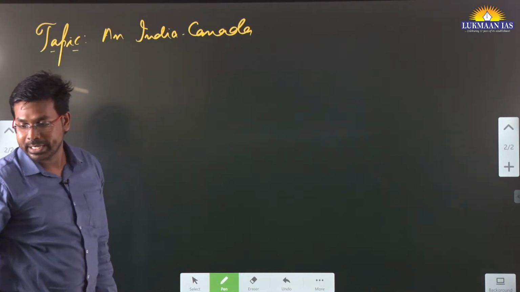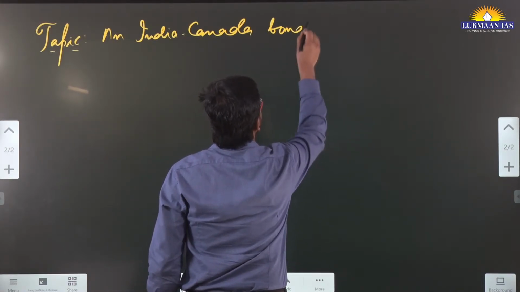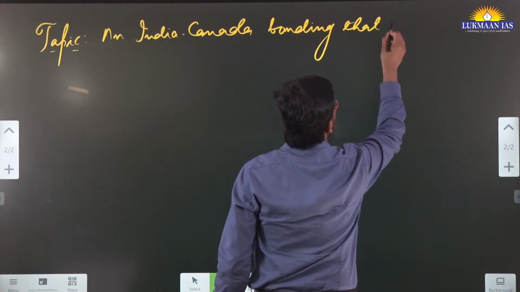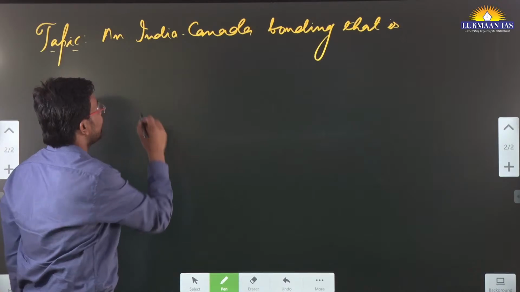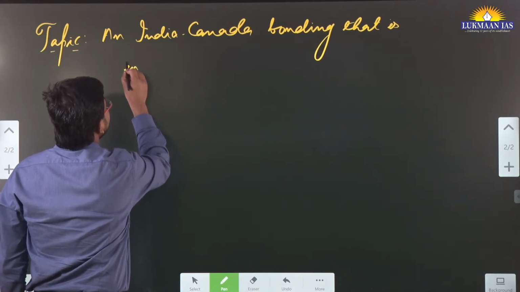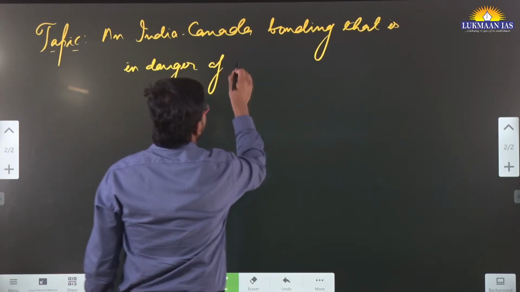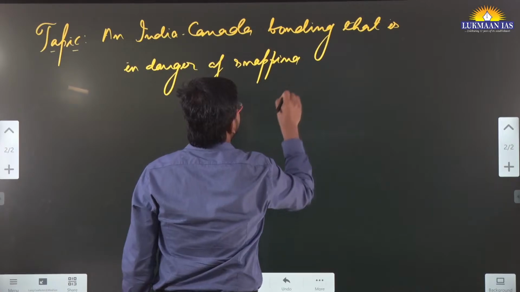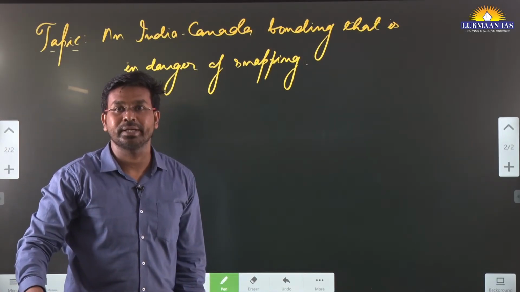An India-Canada bonding that is in danger of snapping.